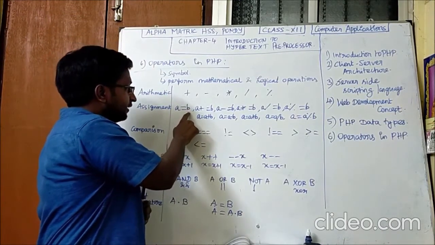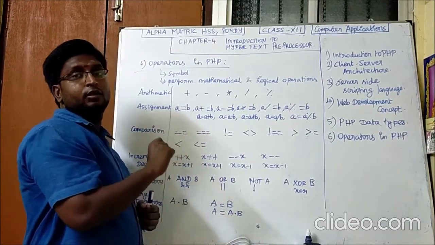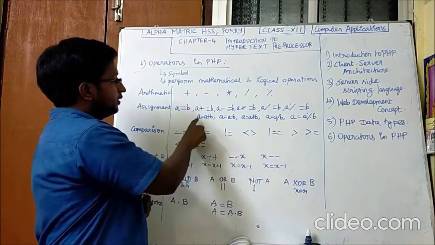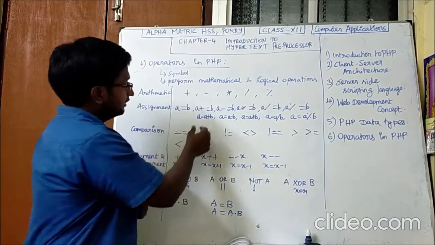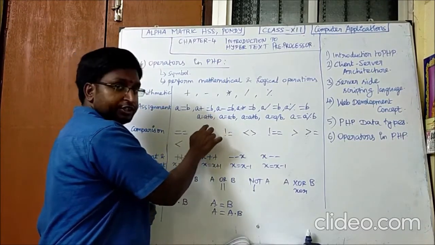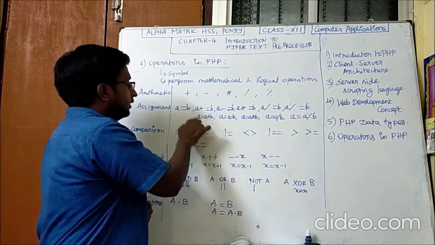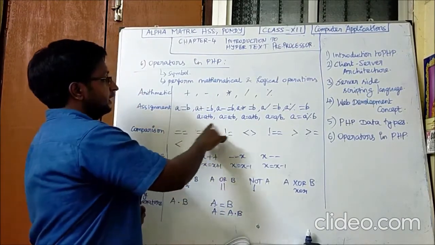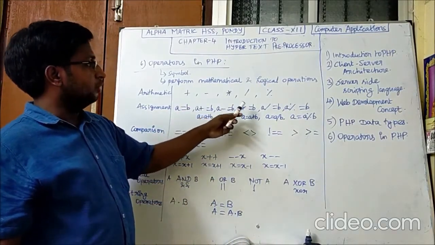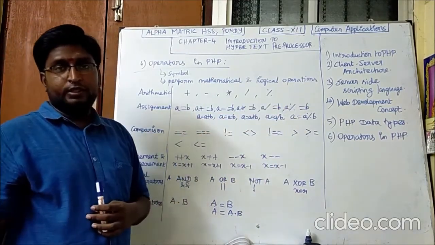...which assigns the value of the right-hand variable to the left-hand side variable. So that is the main work of the assignment operator. Here you see a += b, which means a = a + b. First it calculates the expression and assigns the value of the result to the left-hand side. So those are the various assignment operators: a += b, a -= b, a *= b, a /= b, and a %= b.